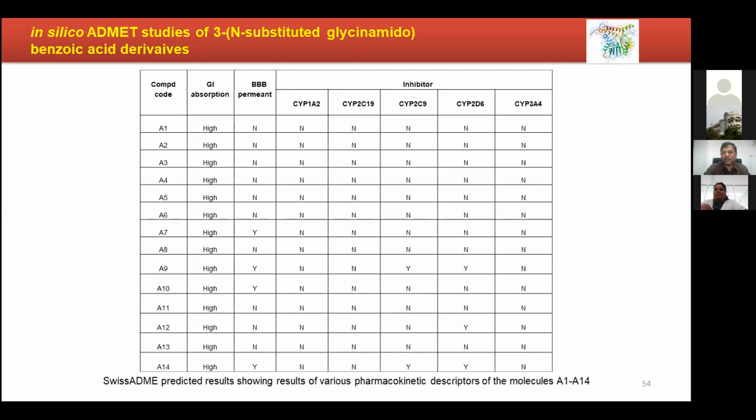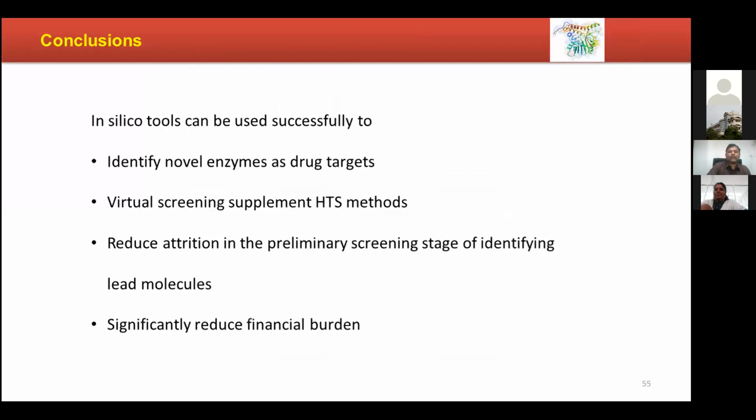So to conclude our discussion, what we have done is a case study. I'm showing that PhD work as a case study, where in silico tools can be used successfully to identify novel enzymes as drug targets. Second, instead of high throughput screening techniques, you can also use virtual screening as a supplement, or sometimes even to replace HTS, to reduce attrition in the preliminary screening stage.